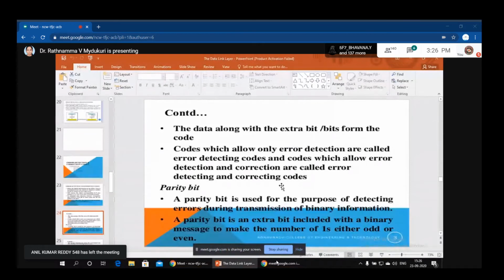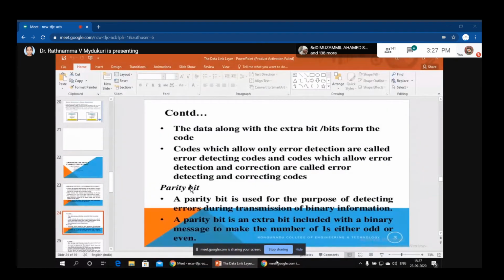Now the first one is our parity bit. We must know about this parity bit first. Very important topic. So actually, what is a parity bit? A parity bit is used for the purpose of detecting errors when you are sending your data. It is an extra bit which you are adding to the data, to the message that you are sending to the receiver.